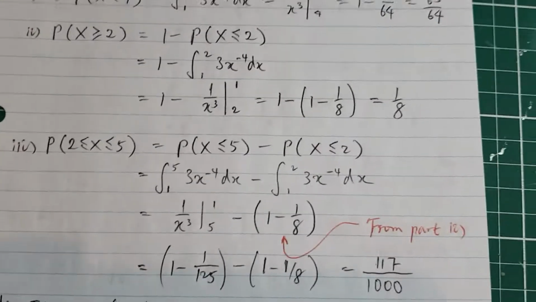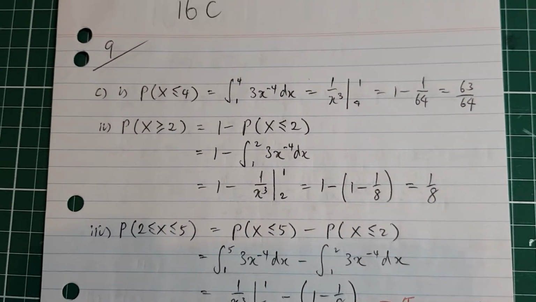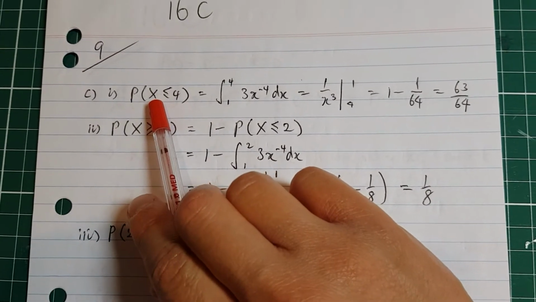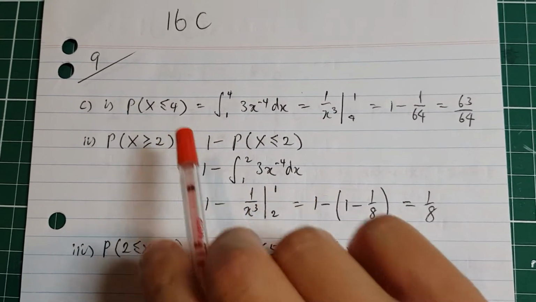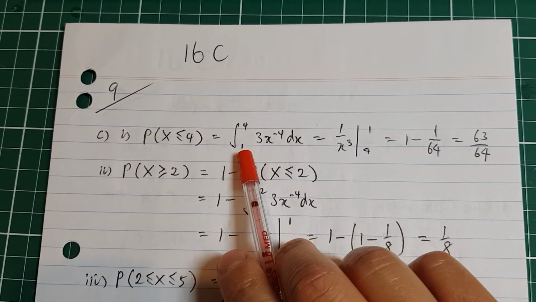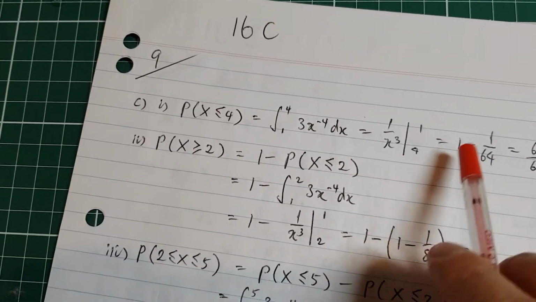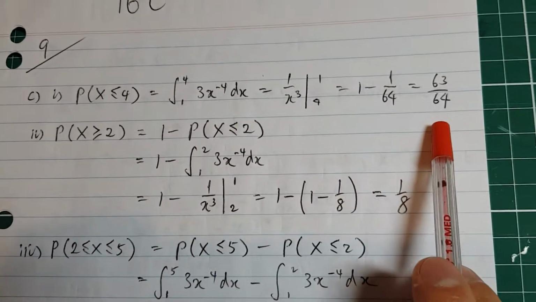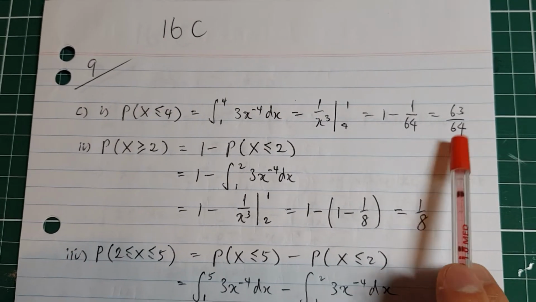All right, part C of question 9. This is now the actual probability. X continuous variable less than or equal to 4, which is the same as x less than 4, strictly less than 4. That's from 1 to 4. Why? Because remember the lower bound was 1, so it's 1 to 4. So evaluate all that. That should be an easy exercise. So that's 63 on 64. Very, very high probability. It's almost 1, okay?